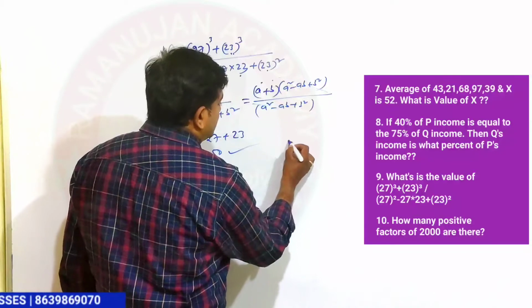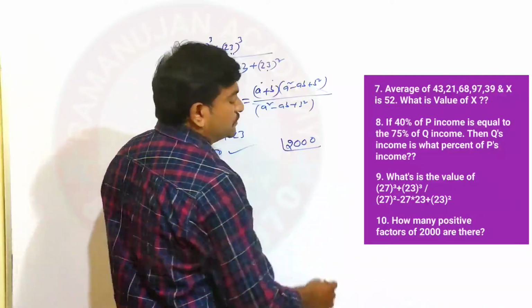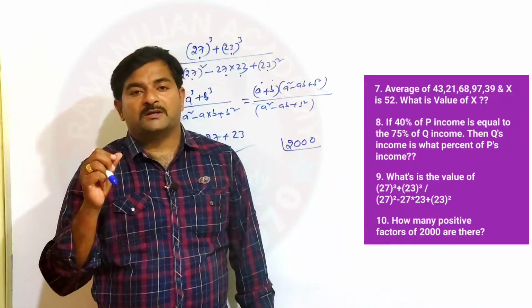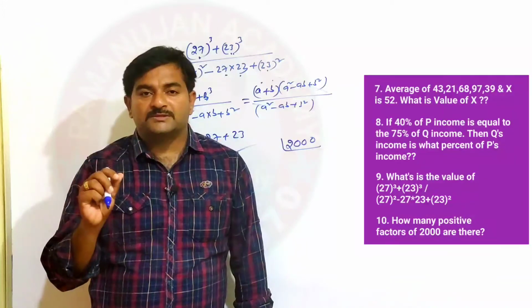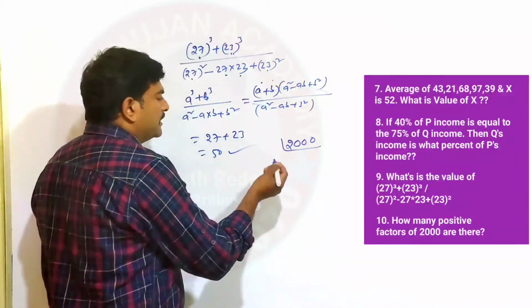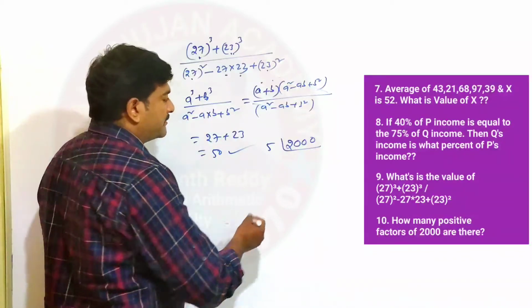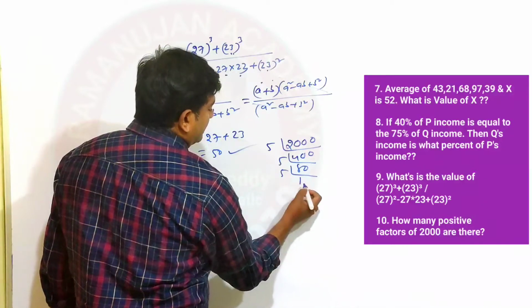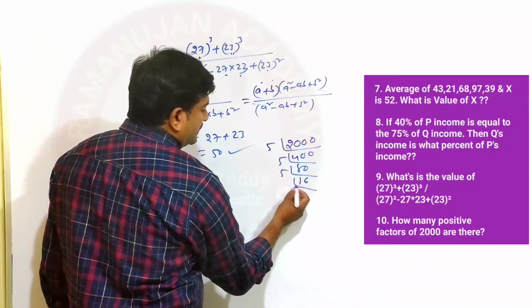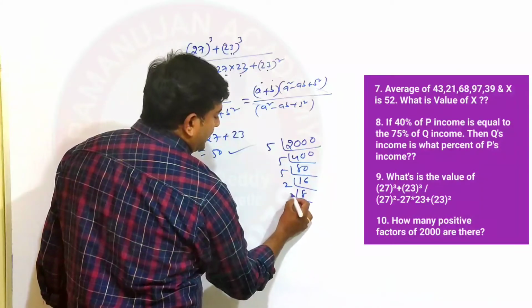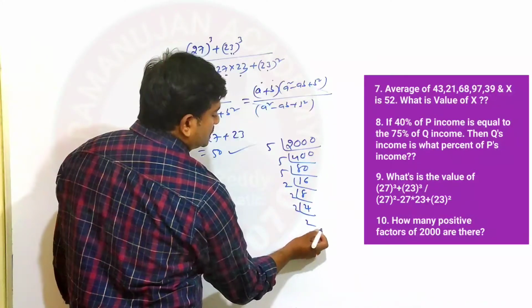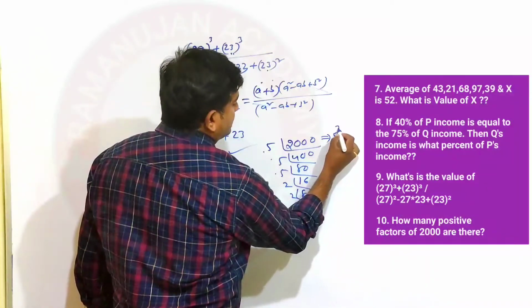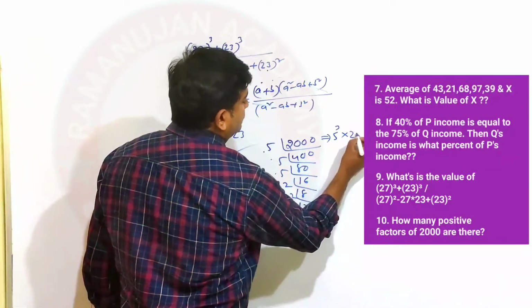For that, you have to convert 2000 into its prime factorization. Every number can be expressed as a product of prime numbers. You have to express 2000 as a product of prime numbers. So 5 4s are 20, 5 8s are 40... Here we take any prime number. So 2 8s are 16, 2 4s are 8, 2 2s are 4. Indirectly, 2000 means 5 repeated 3 times and 2 repeated 4 times.